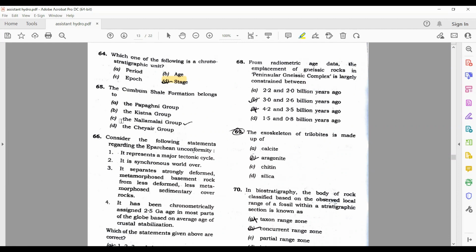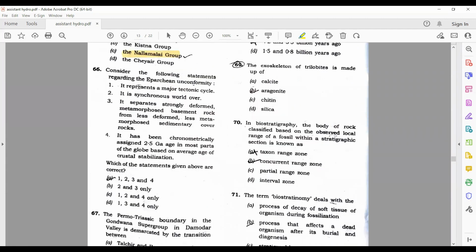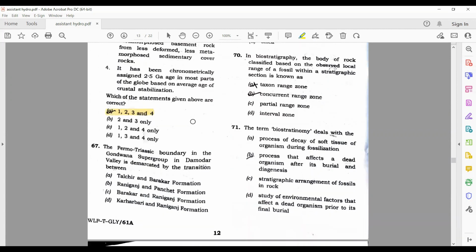The Kumbum shale, Nallamalai group. C is the correct answer here. The Eparchaean unconformity: it represents a major tectonic cycle. Yes. It is a synchronous worldwide event. Yes. It separates strongly deformed metamorphic basement rock from less deformed rock. Yes. It has been chronometrically assigned. Yes. So all the options are right here.